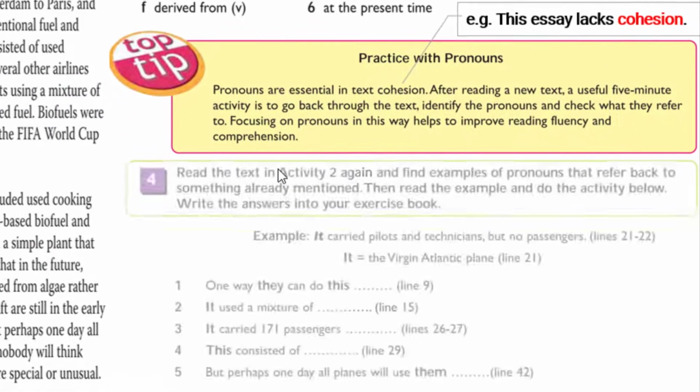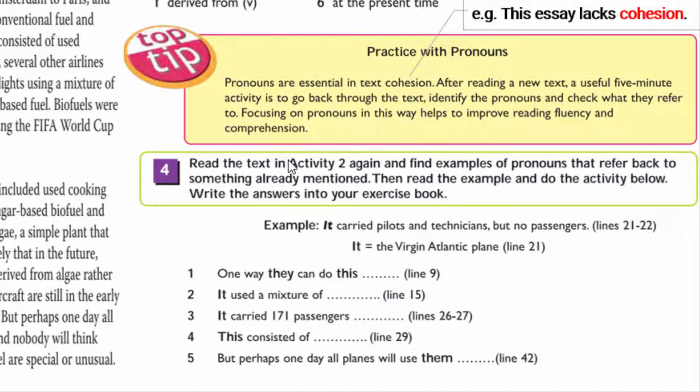So, in activity number 4, you need to read the text again and find examples of pronouns. Let me see if you can identify what each pronoun refers to. This activity gives you practice with understanding how pronouns link phrases and sentences in a text. To understand what a pronoun is, I will give you few examples. You can refer to the grammar references section on page 85 of your workbook for more information about personal pronouns.